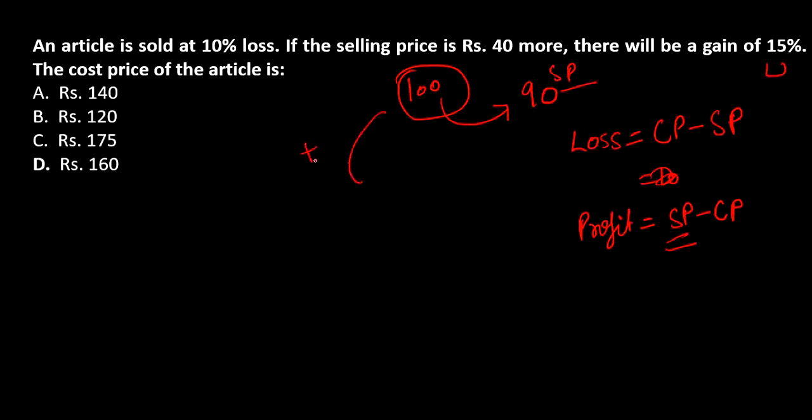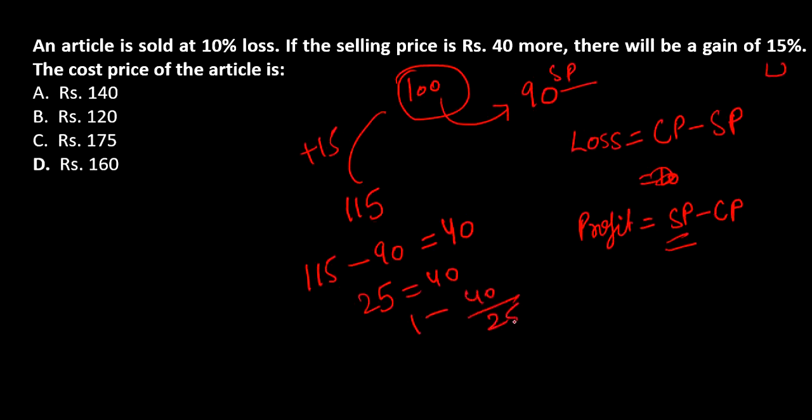So 15% का gain होगा, then price is going to be 150, right? 150 minus 90 is equal to 40. That is what they are saying, right? So 150 minus 90 is going to give us 50. 11 में से 9 गया 25 equal to 40. 1 equal to 40 by 25, right?